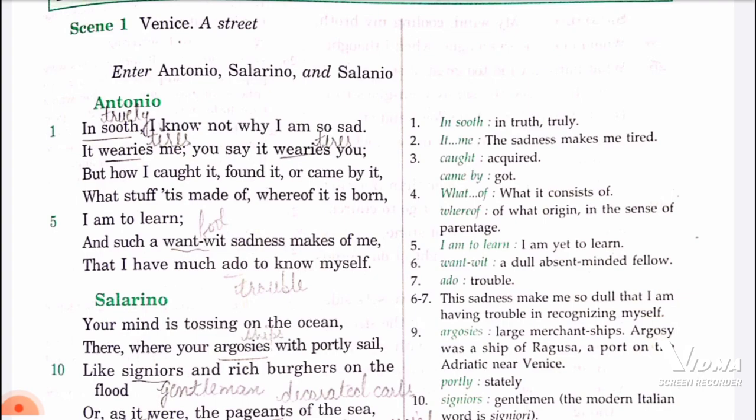"And such a want-wit sadness makes of me, that I have much ado to know myself." So he is saying that if I am unable to figure out the reason for being sad, I don't understand myself very well.